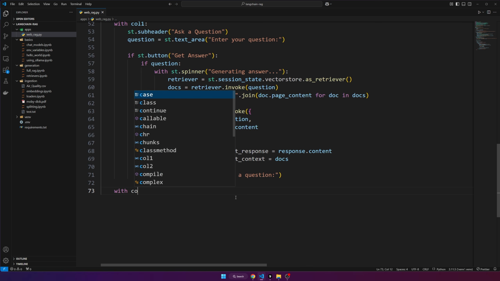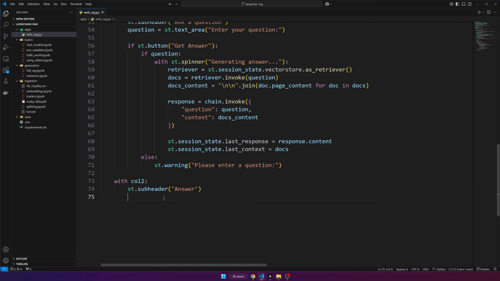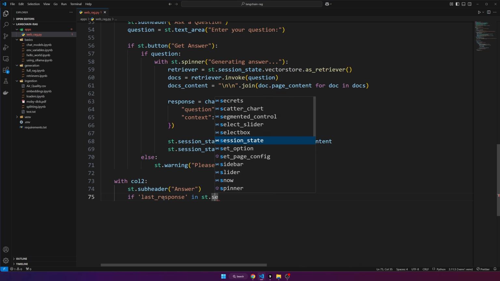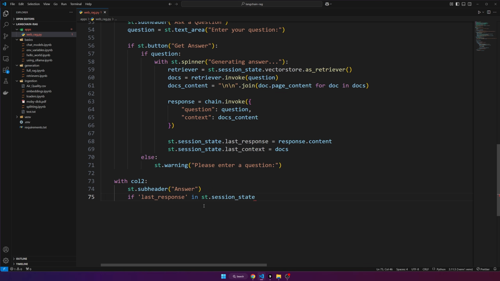So now we'll have column 2, which is the answer part of it. And then we'll say, well, first we want to check to see if the session state has an actual answer to display. So if last_response in the session state, if the session state contains that last response variable that we tried storing in the other column when you click the button, if that actually exists, then we have something to display, obviously.